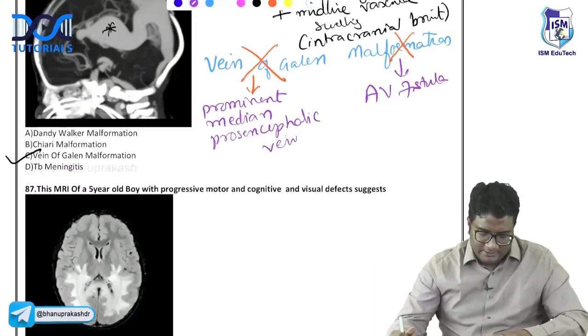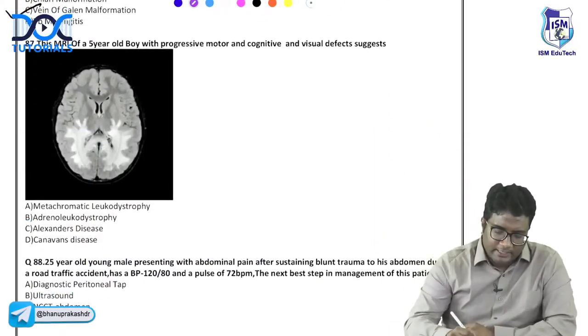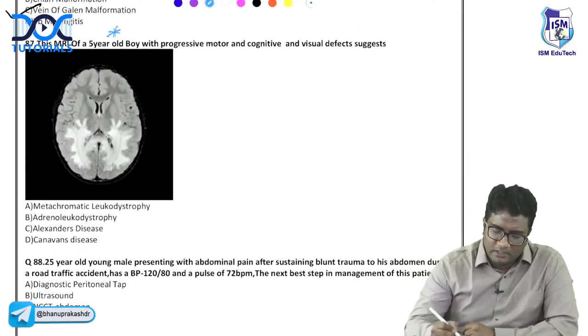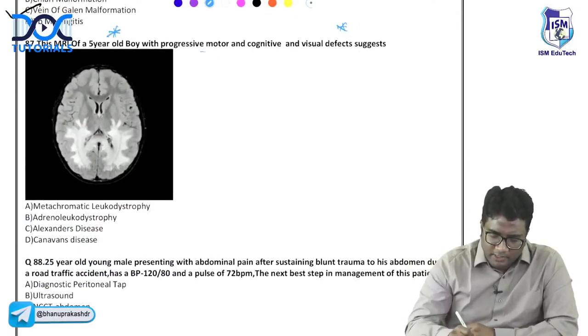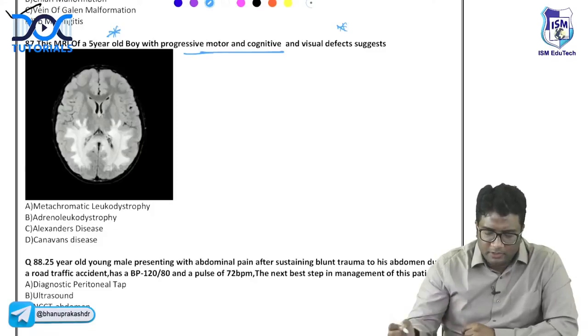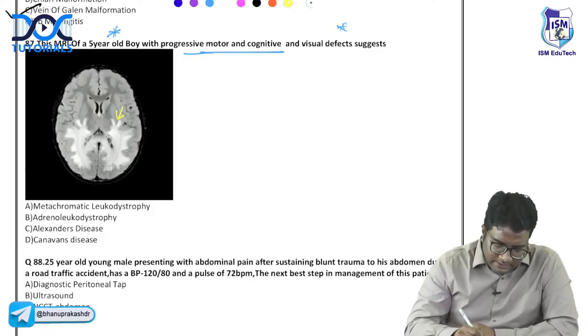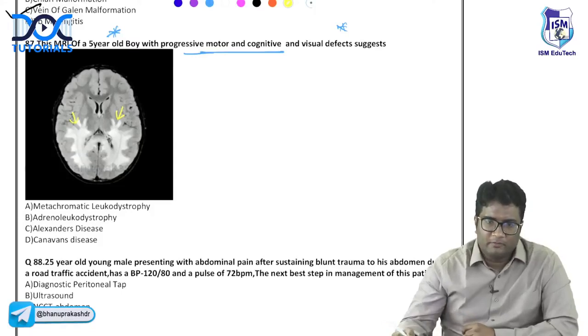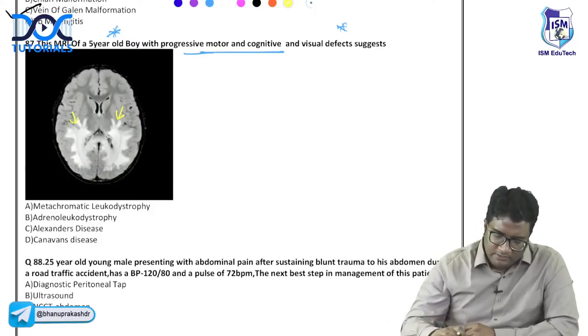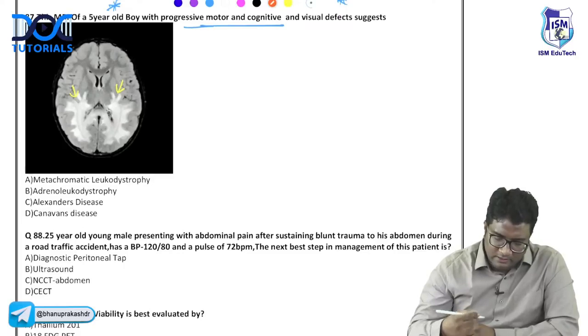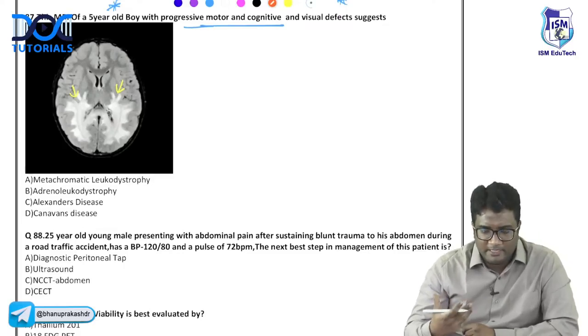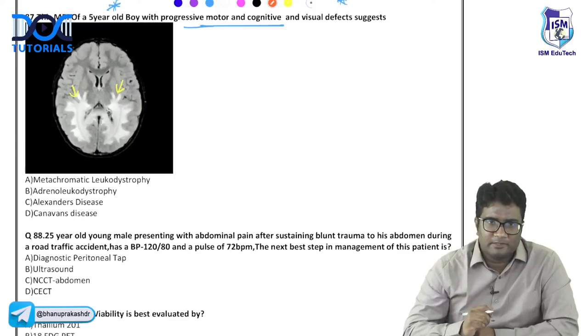Okay. Next. Look here. There is a 5-year-old child with visual defects and progressive motor and cognitive defects. What do you see on the MR imaging? You will see bilateral occipital lobe involvement. This is a leukodystrophy: the cortex is okay, the white matter is involved in the bilateral occipital lobes.